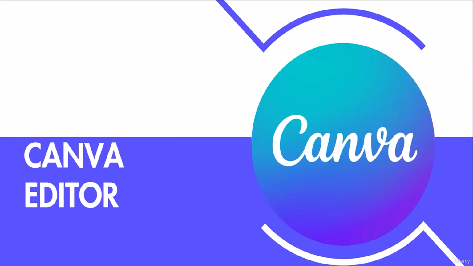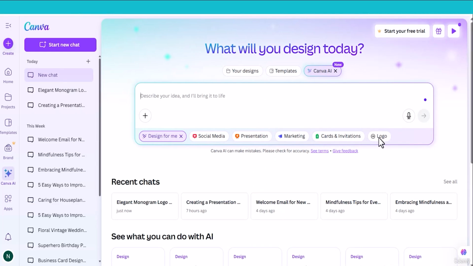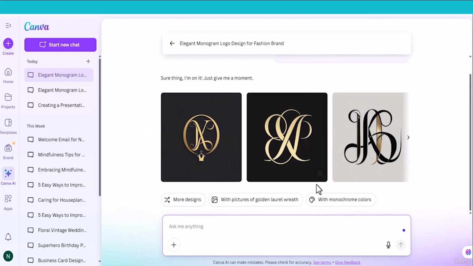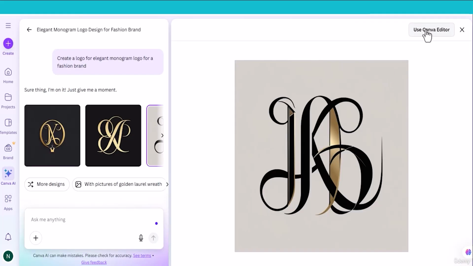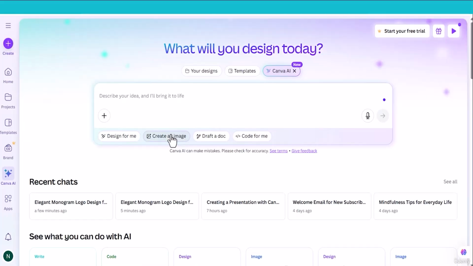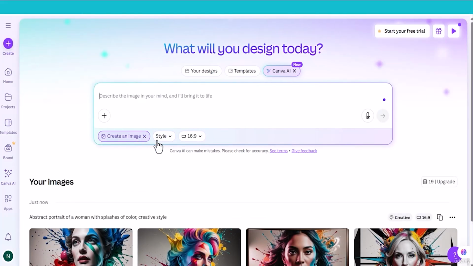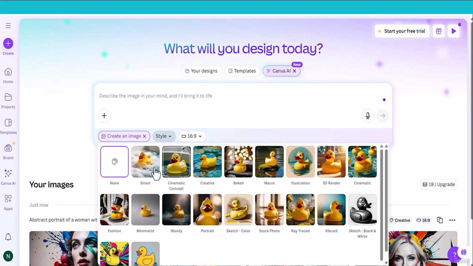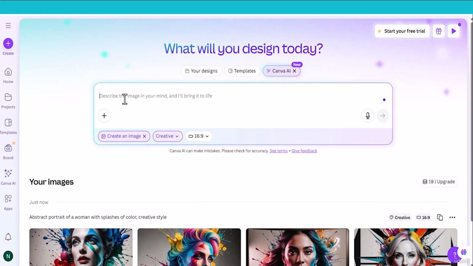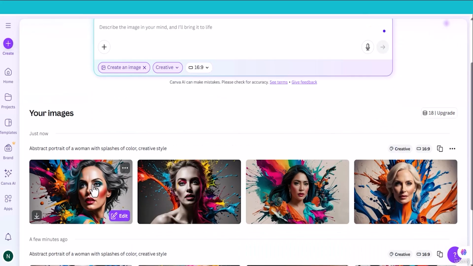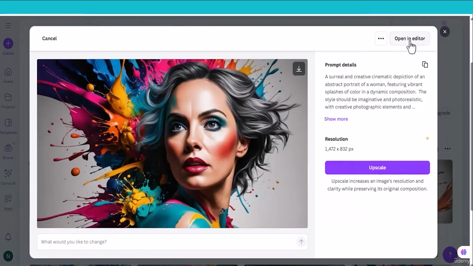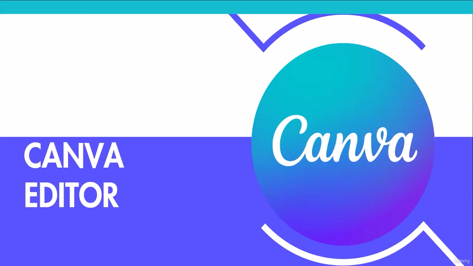The third tip, Canva editor. All the designs we make with Canva AI can be worked on in the regular Canva editor. If you create a presentation with Canva AI, it can be imported into the Canva editor. If you create an image with Canva AI, it can also be imported into the Canva editor and you can edit over there. It is not just about images. You can import everything like documents, logos, everything.